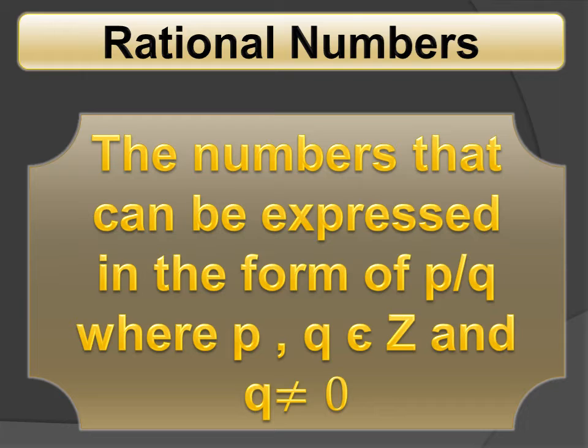It has two conditions. First condition is that both these numbers P and Q belong to integer numbers, where the alphabet Z represents integer numbers, and second condition is that the denominator Q should not be 0. If both these conditions are satisfied, then we can say that the given number is a rational number.